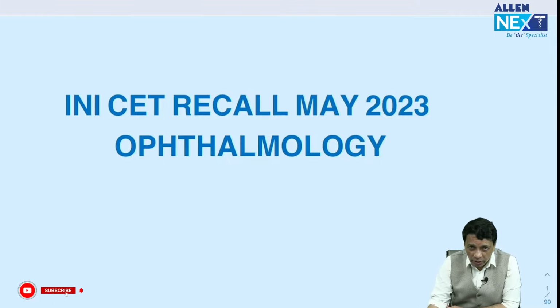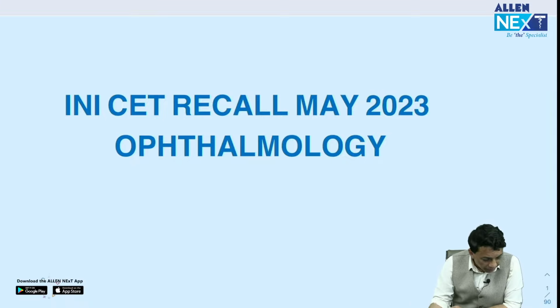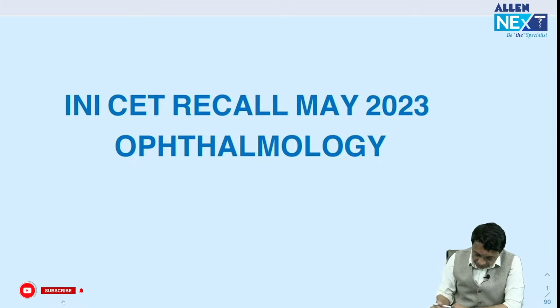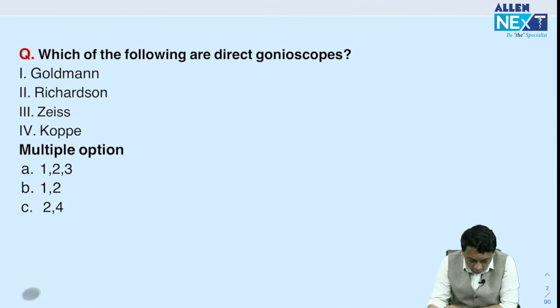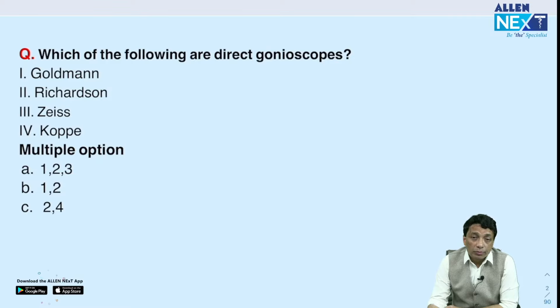I've got around 5 questions, and let's do them one by one. Since we are live, those of you who want to ask me some questions, we are always on. Okay, we have this 2023 May INI-CET, and the first question is: which of the following is a direct gonioscope? We have choices: 1 Goldmann, 2 Richardson, 3 Zeiss, and 4 Koeppe.